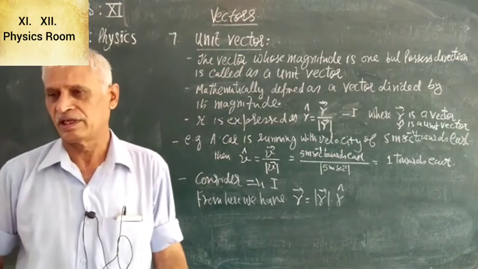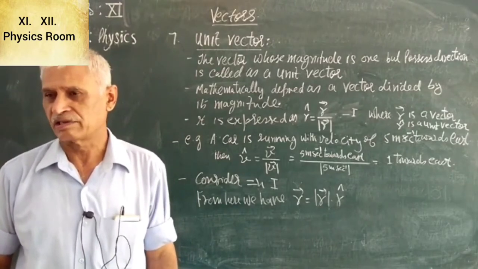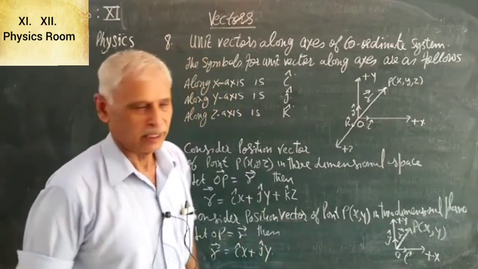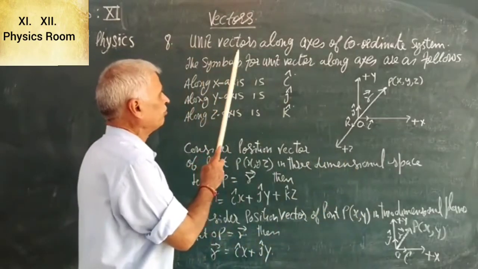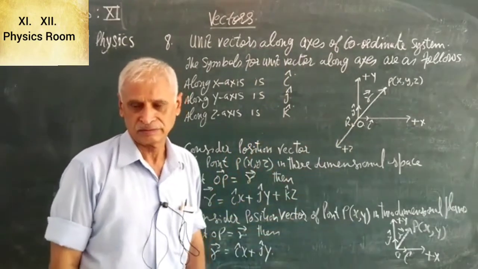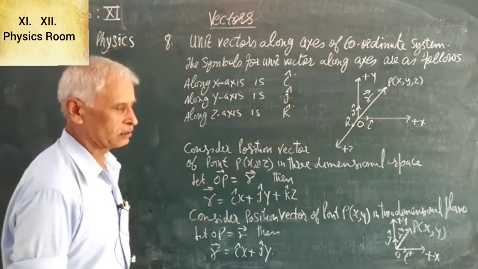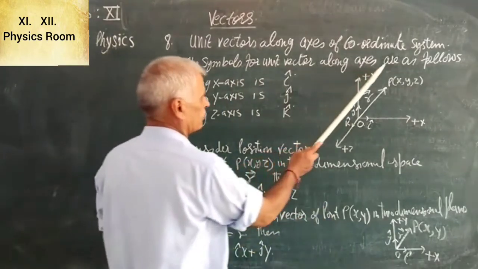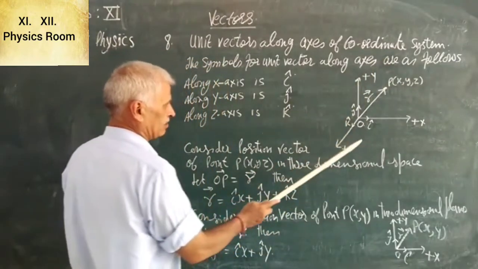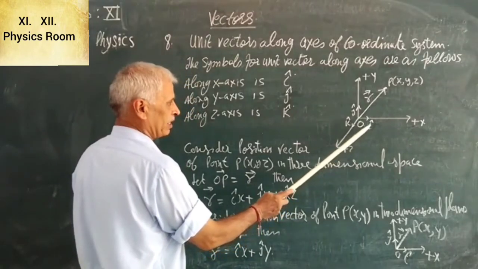Now we are to see how we represent unit vectors along axis of coordinate system. The symbols for unit vectors along axis are as follows. Along x-axis, unit vector is represented by i cap.